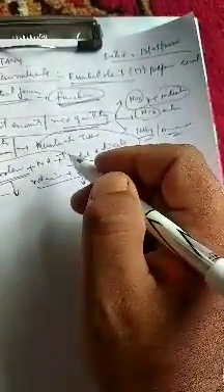That is, it is the element which is required by the plants in the greatest amount, that is in maximum quantity. It is taken by the plant in three forms: nitrate, nitrite, and ammonia, but mostly in the form of nitrate. This nitrogen is required by all the parts of the plant, that is root, stem and leaves, but particularly it is important for meristematic tissues and metabolically active cells of the plant. It is one of the major constituents of proteins, nucleic acids, vitamins and hormones.